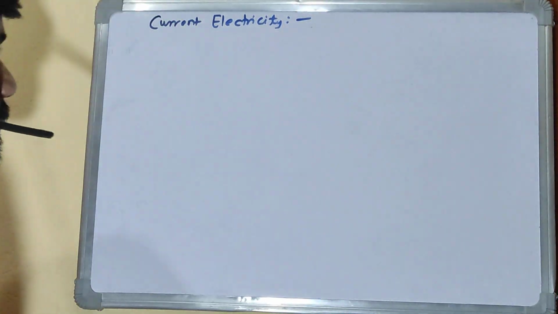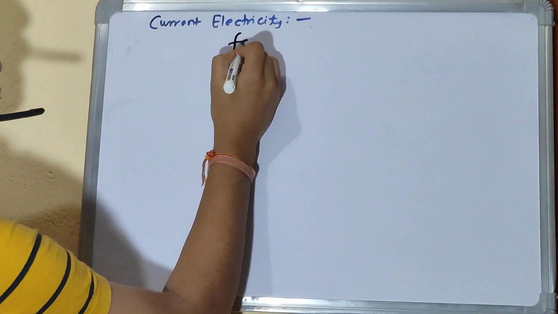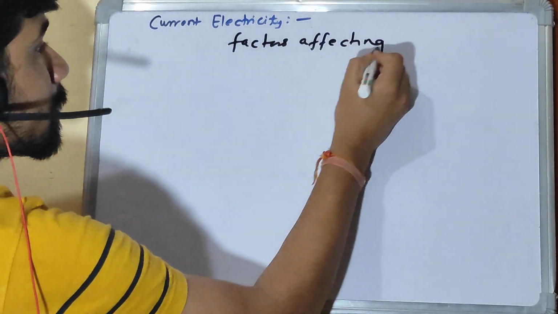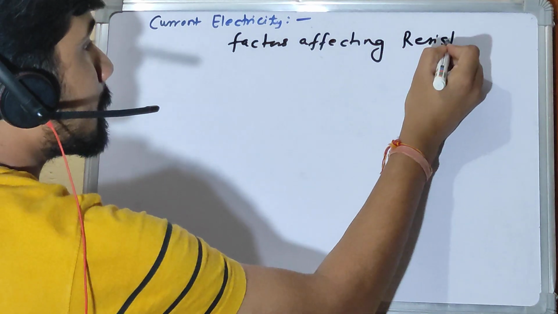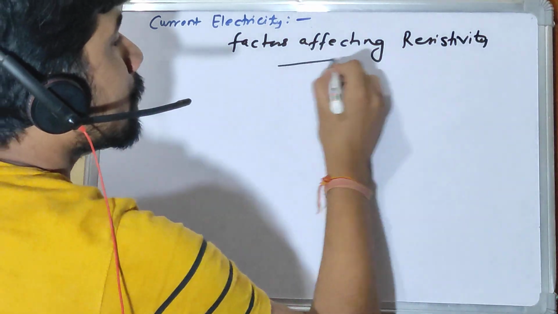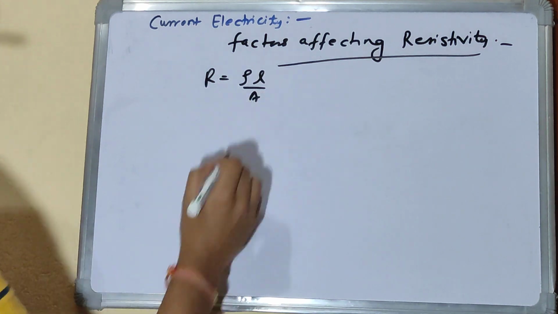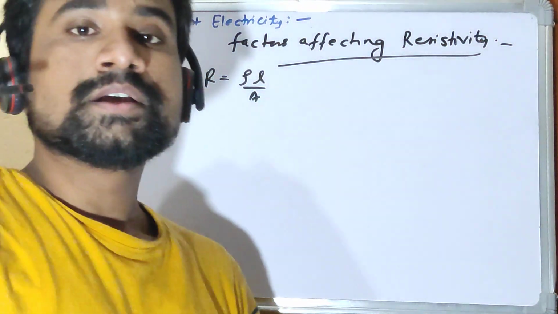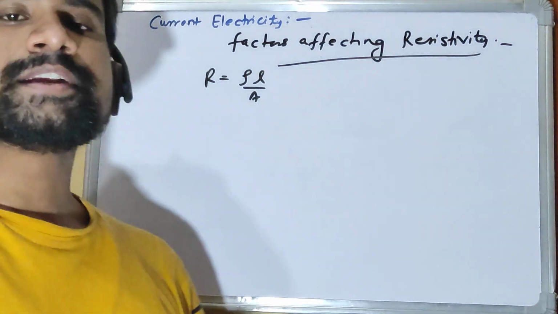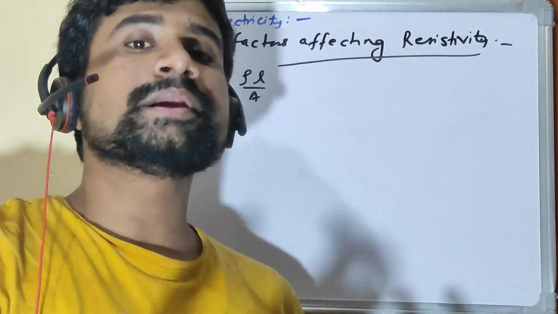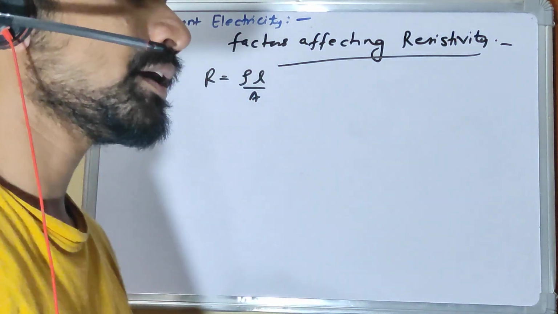Factors affecting resistivity. So we talked that R is equal to rho L by A, and rho is the resistivity of the conductor, right? But when we defined the resistivity, we already said that resistivity is the resistance offered by a conductor of length 1 meter and area of cross section 1 meter square, right?